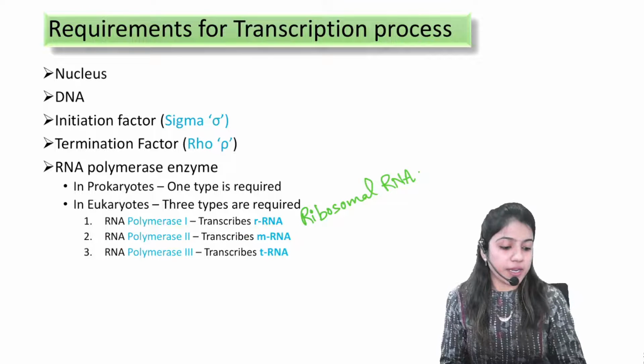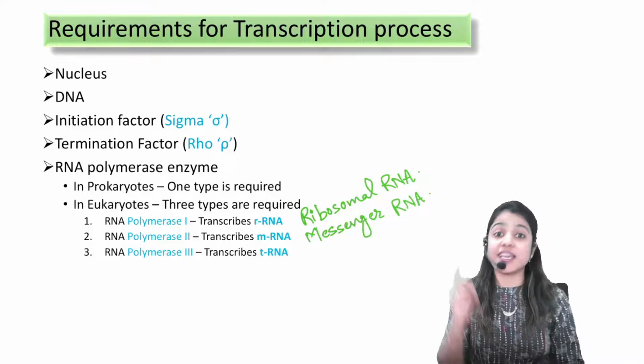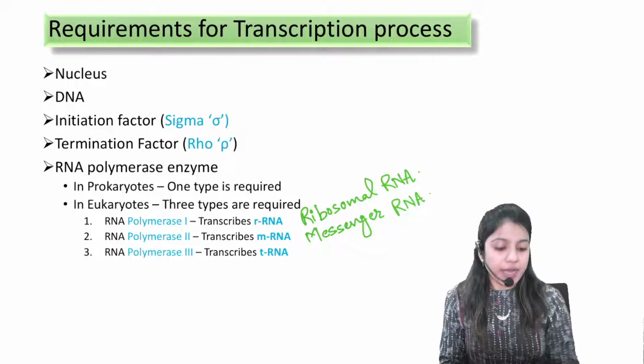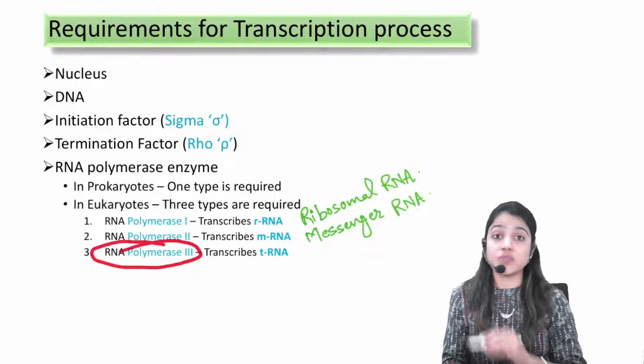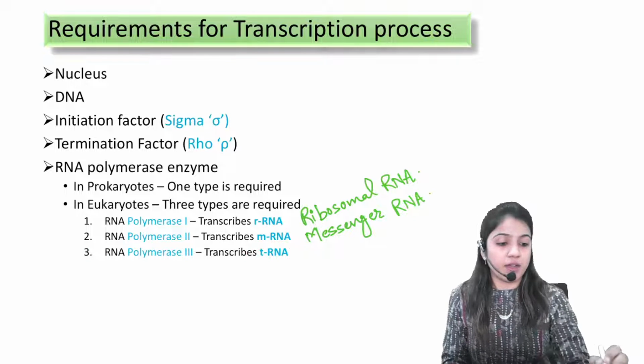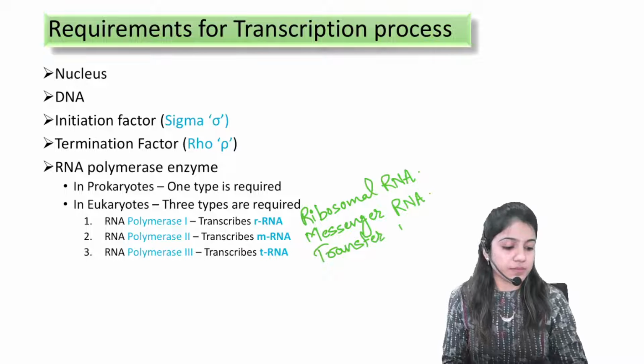What is mRNA? mRNA is messenger RNA, which carries the message from the nucleus. Okay? Now, RNA polymerase enzyme 3 is used for the formation of tRNA. tRNA is transfer RNA.